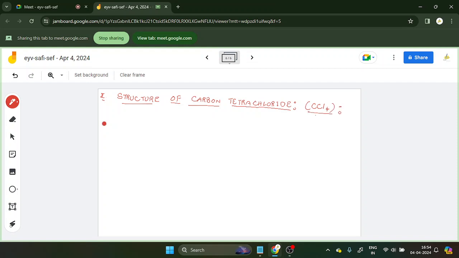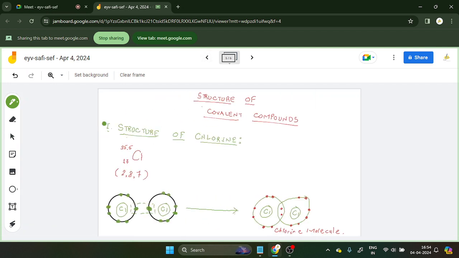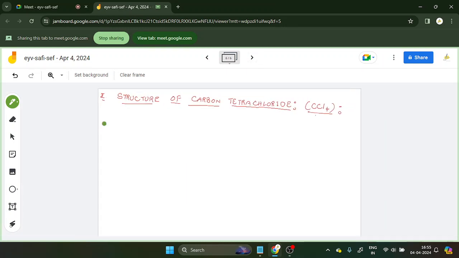First of all, let me tell you how to draw the electron dot structure for this. Then we will be discussing the orbit structure. The orbit structure is this, which we have just drawn. This is the orbit structure. Because in your course there is an electron dot structure as well. Now let's talk about the electron dot structure.